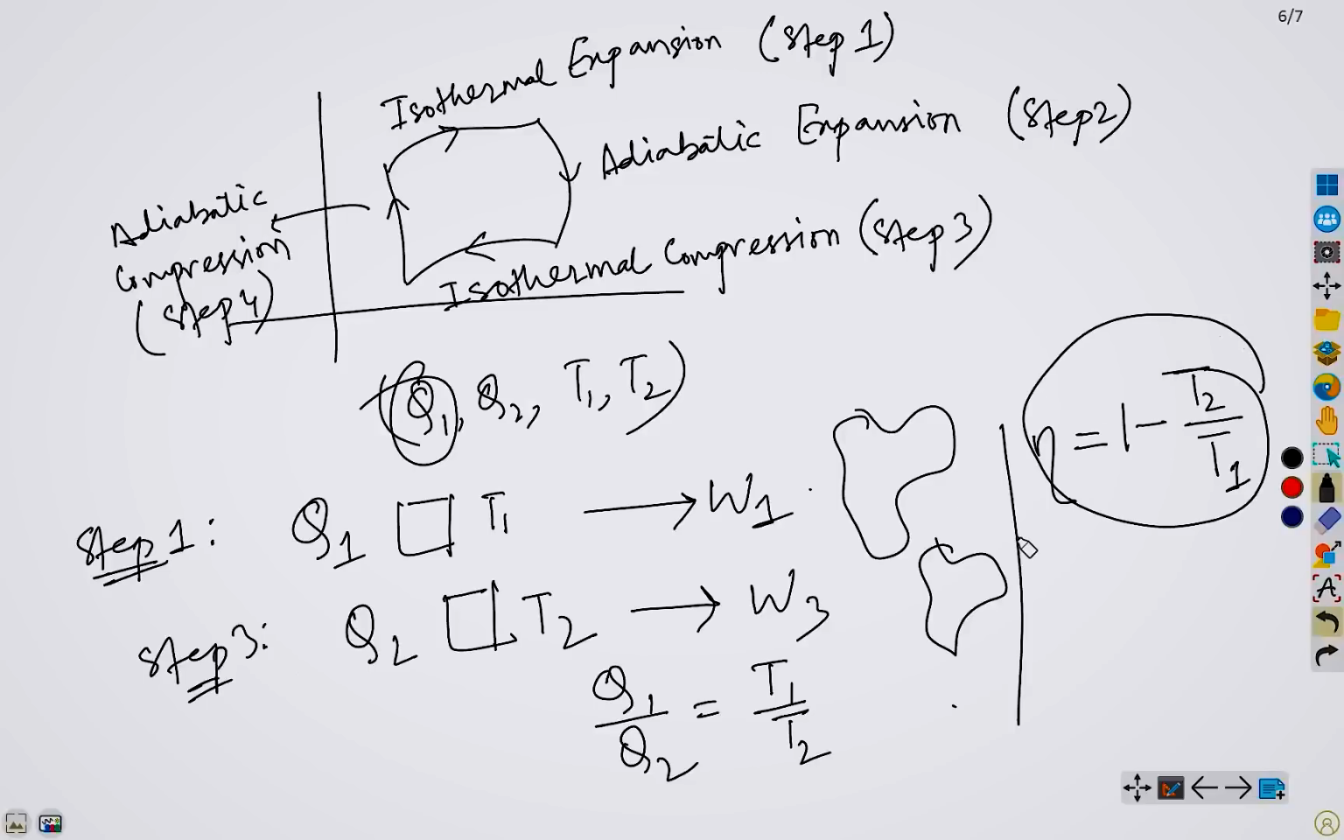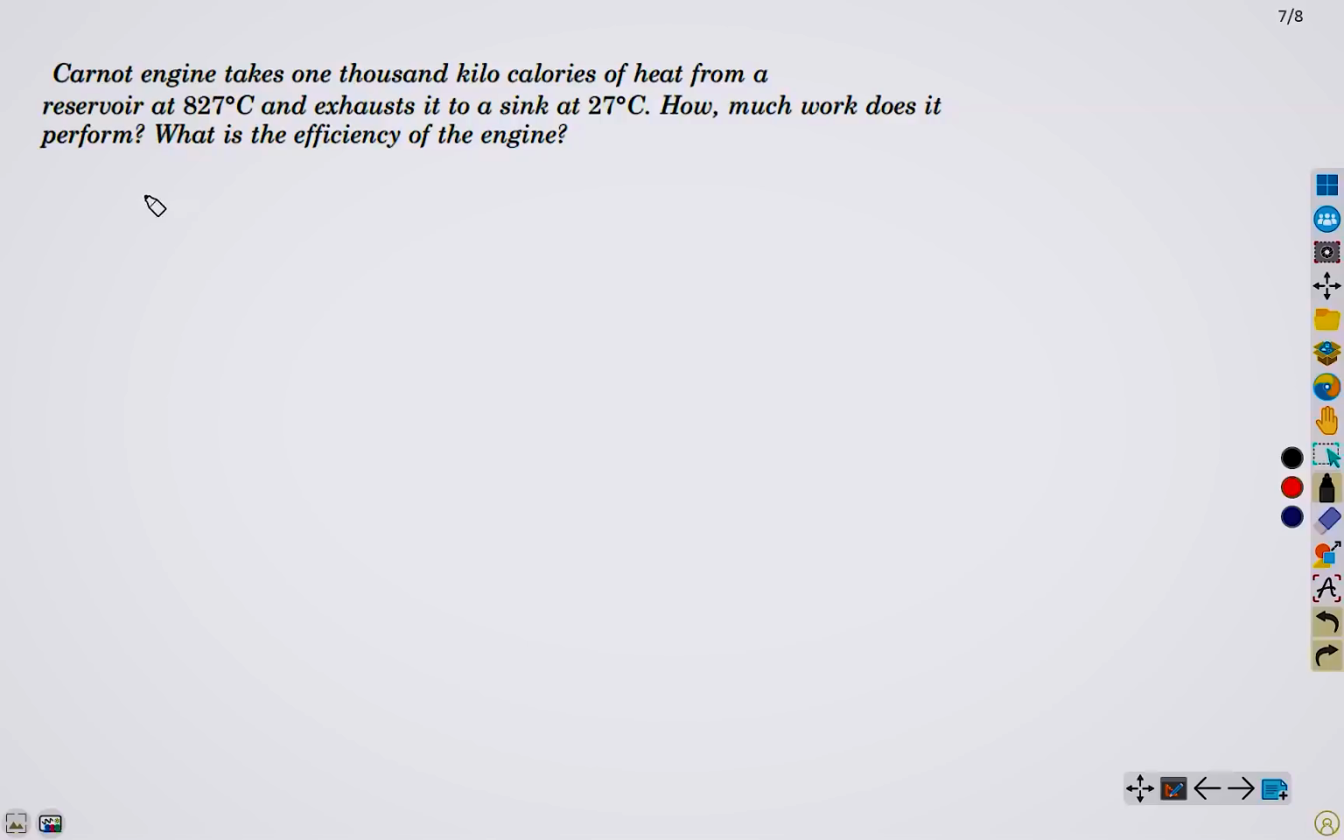And as I mentioned, it is an ideal engine and has lots of theoretical importance, but practically it is not possible. So now with the help of this formula, this one and this one, we will solve some numerical problems. Given a Carnot engine takes 1000 kilocalories of heat from a reservoir at 827 degrees Celsius and exhausts it to a sink at 27 degrees Celsius. How much work does it perform? What is the efficiency of the engine?